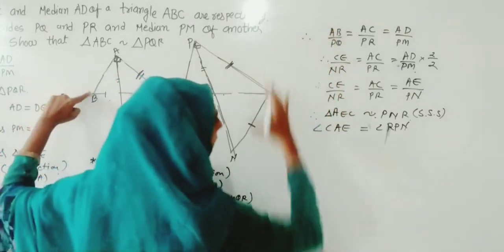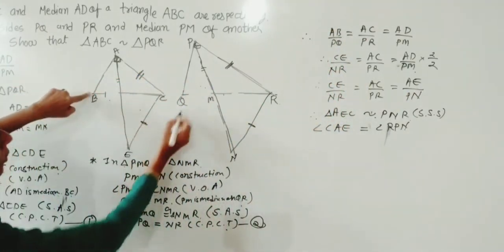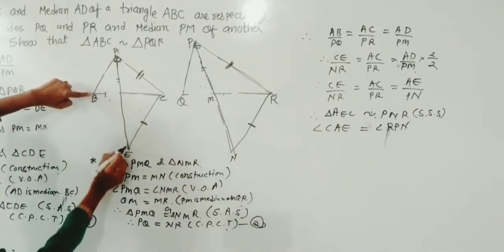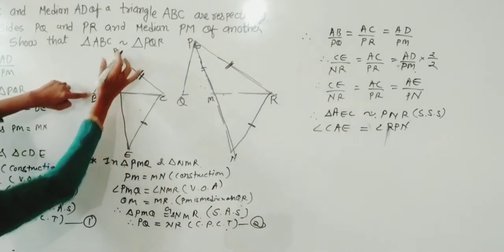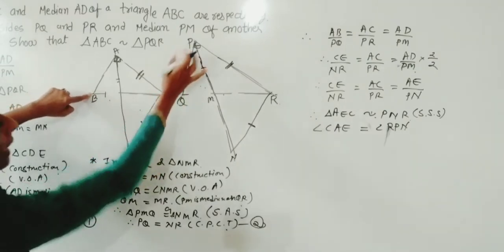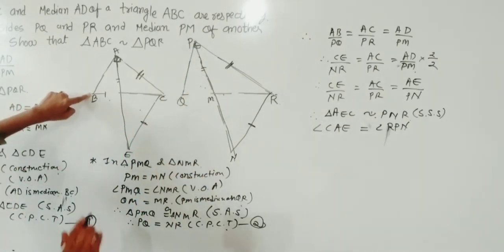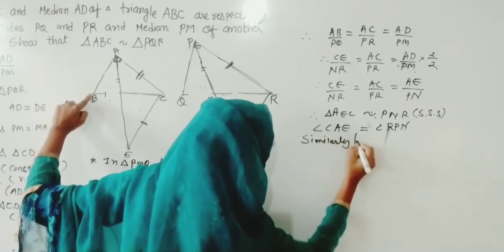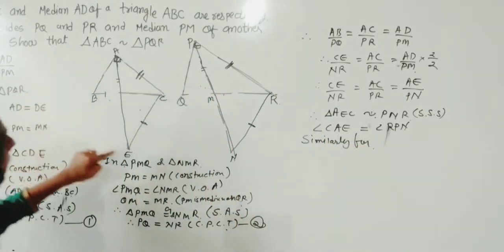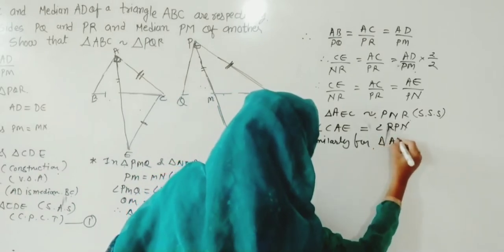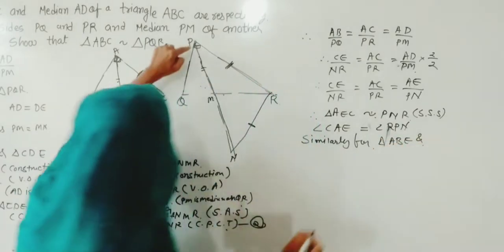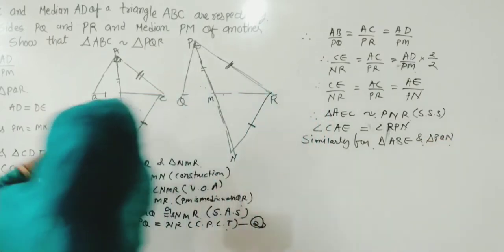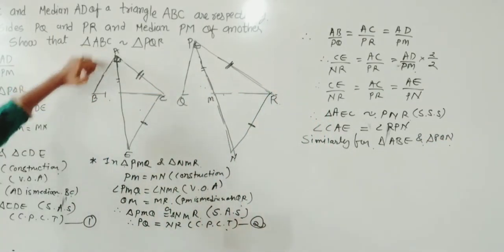But we are not writing all these things for them. We are not joining anything over here. Otherwise we have to join this BE, and again do the process for triangle ABE and triangle PQN. But here I will mention similarly for triangle ABE and triangle PQN, only the angle, that is BAE.